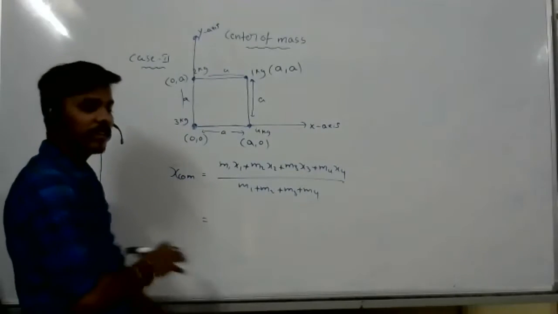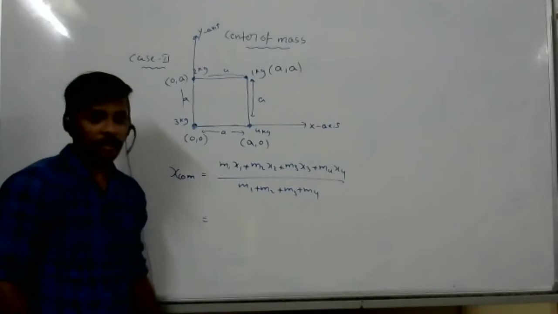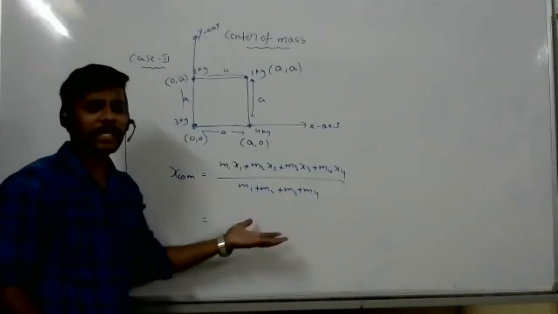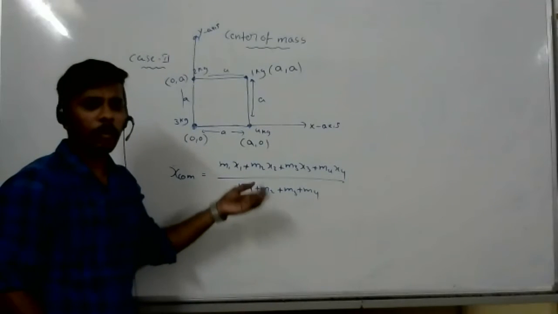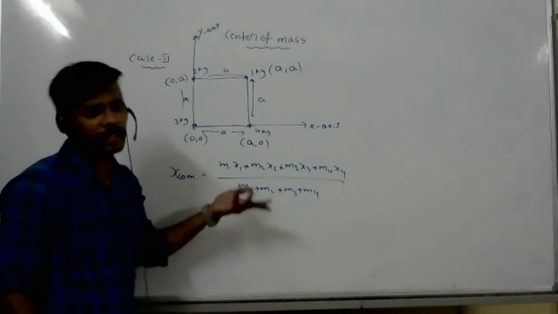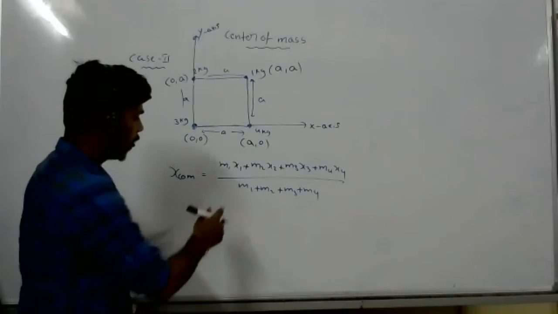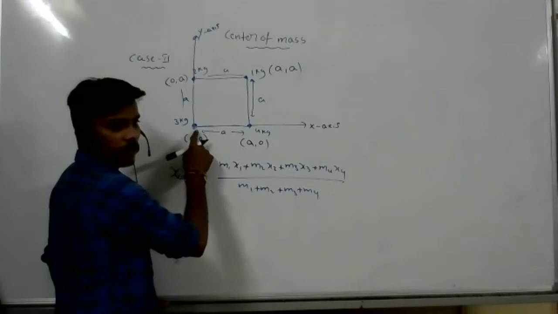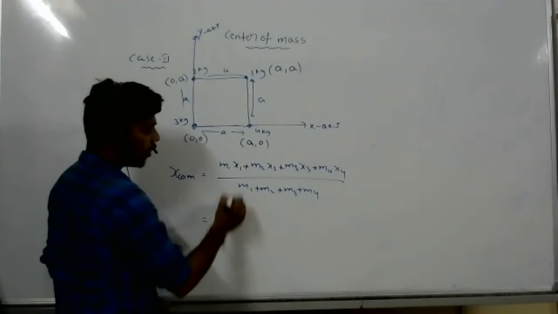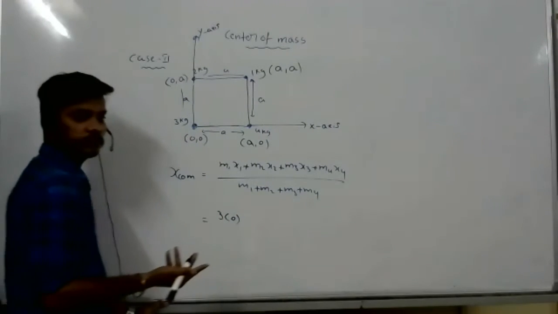Sir, but all of them are not on the x-axis, no? No problem. For however many masses are given, that we have written. Whatever is not on the x-axis will get cancelled by itself. Let's see. So m1 how much? 3. x1 how much? 0.